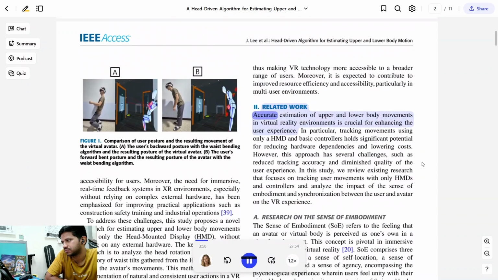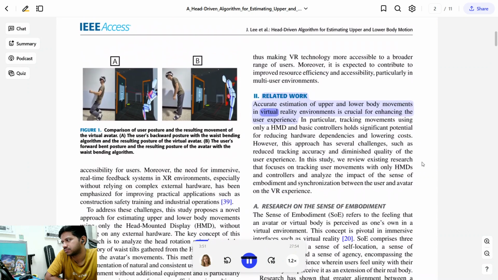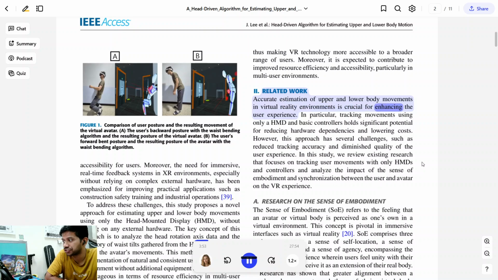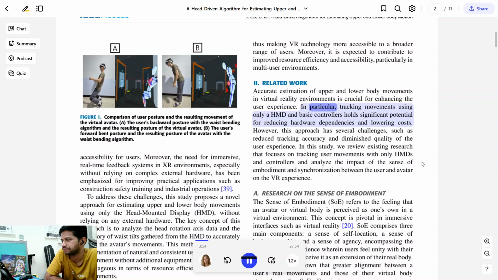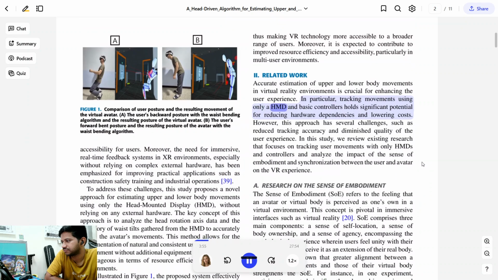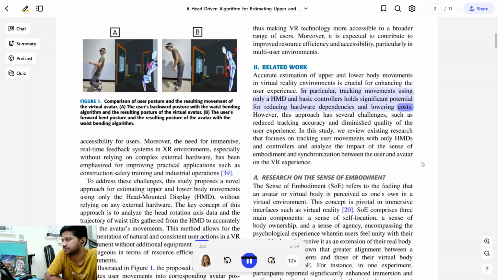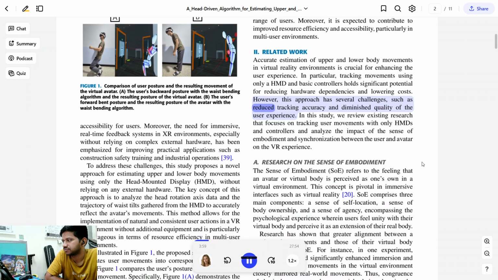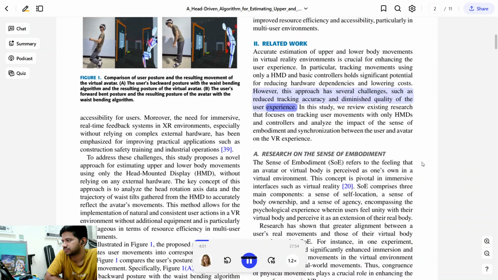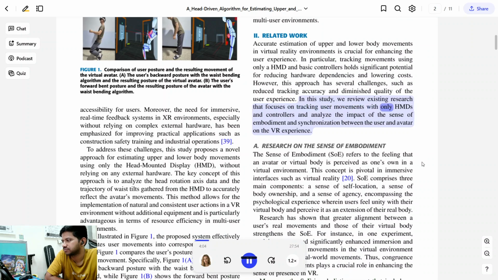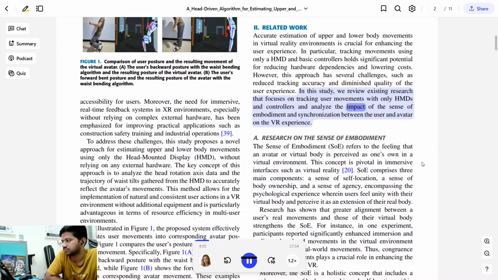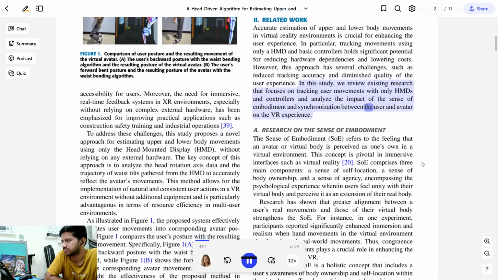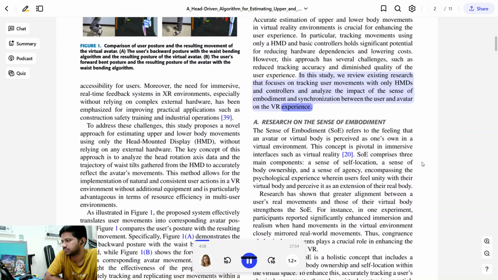Second, related work. Accurate estimation of upper and lower body movements in virtual reality environments is crucial for enhancing the user experience. In particular, tracking movements using only a HMD and basic controllers holds significant potential for reducing hardware dependencies and lowering costs. However, this approach has several challenges, such as reduced tracking accuracy and diminished quality of the user experience. In this study, we review existing research that focuses on tracking user movements with only HMDs and controllers, and analyze the impact of the sense of embodiment and synchronization between the user and avatar on the VR experience.